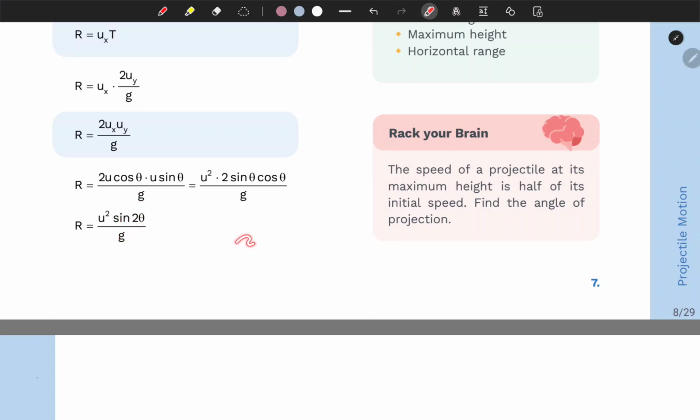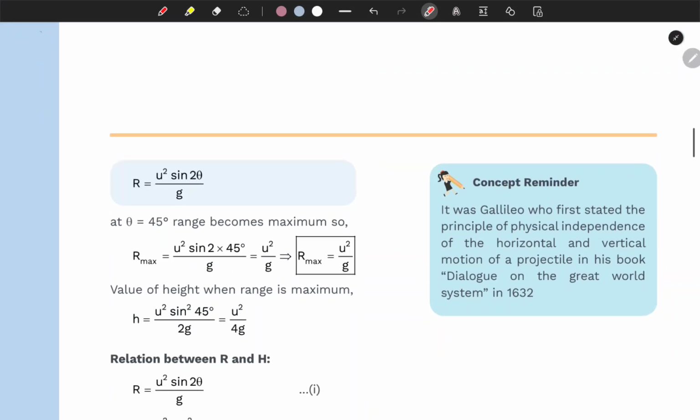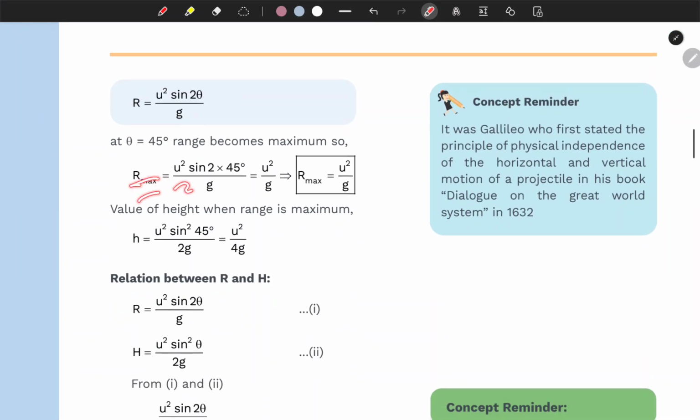And again, in order to have the maximum range, r max, you have to plug in theta equals 45 degrees, that is pi over 4, and when you plug that in, that's going to give us sine 90, which is 1, so u squared over g. So that's how it works. And here it is, r max when theta is 45 degrees.